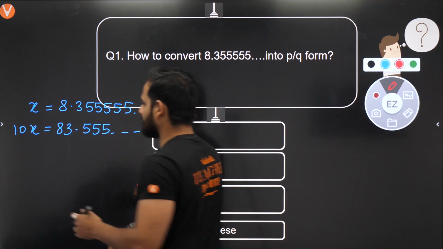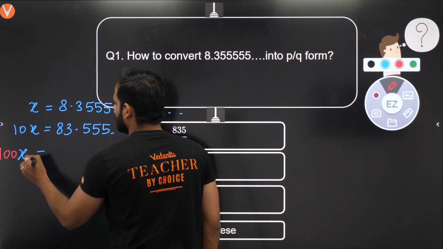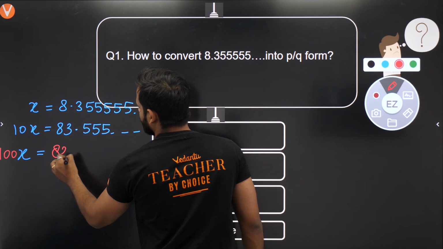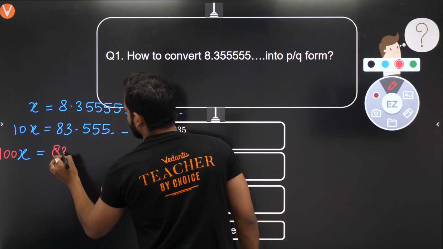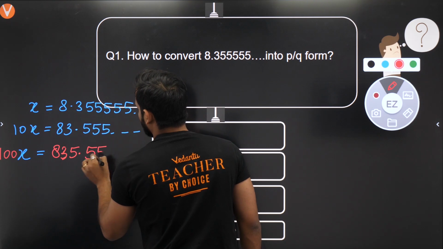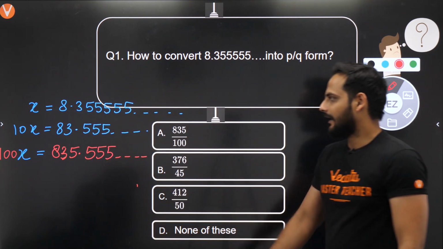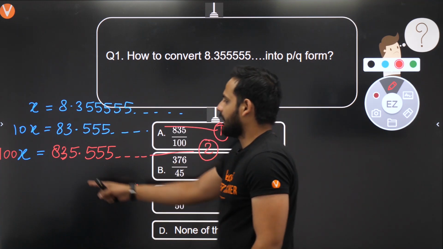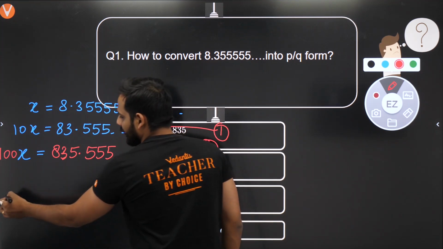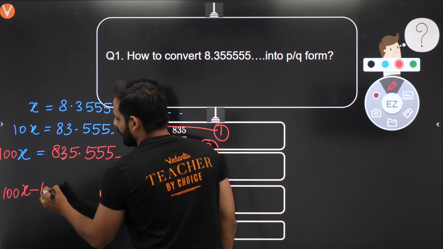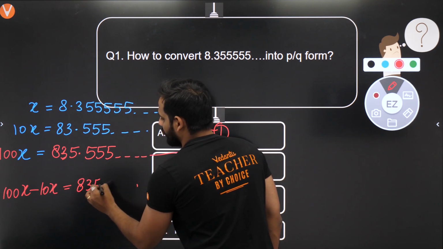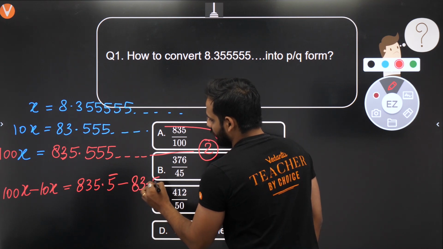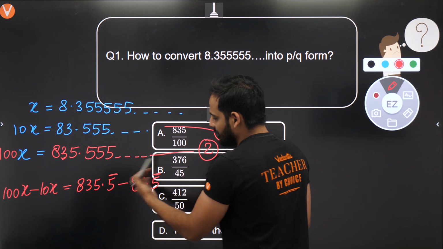Now the next step is what? Multiply by 10 one more time. You will be getting 100x equal to 835.555 and so on. Now this is your first equation and this is your second equation. Subtract second minus first. So you will be getting 100x minus 10x is equal to 835.5 repeating minus 83.5 repeating. Now this decimal part will get cancelled.